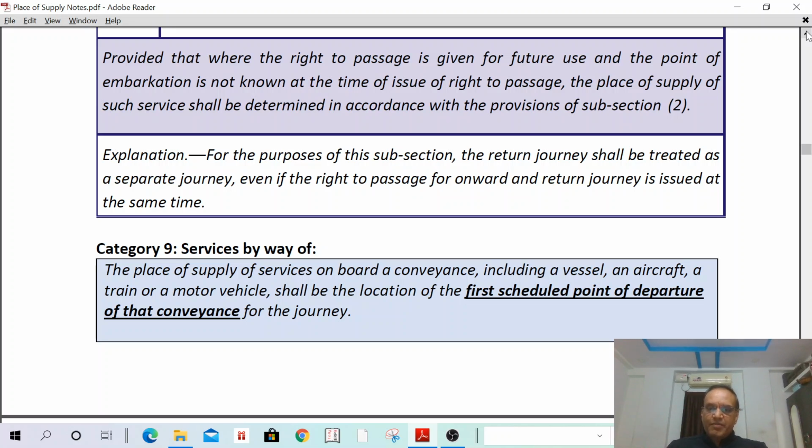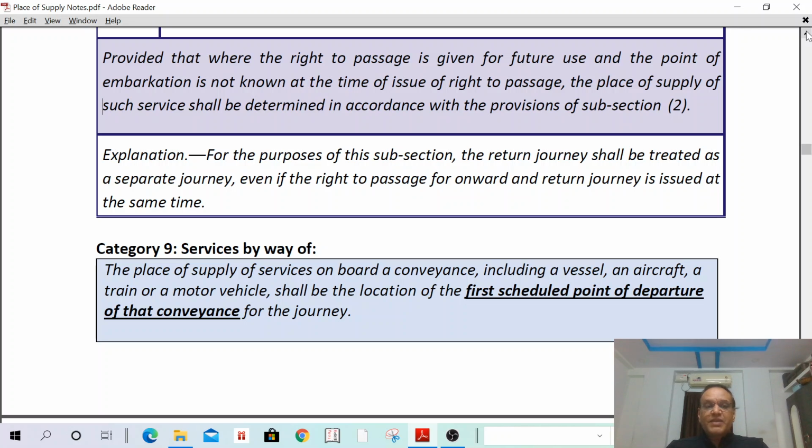Suppose a train goes from Hyderabad to Chennai, and Chennai to Delhi. I enter the conveyance in Chennai, not in Hyderabad, and I purchase a video game. In such a case, what is the place of supply? It shall be the first scheduled point of departure. The journey is Hyderabad to Chennai, Chennai to Delhi, so the first scheduled point of departure is Hyderabad.